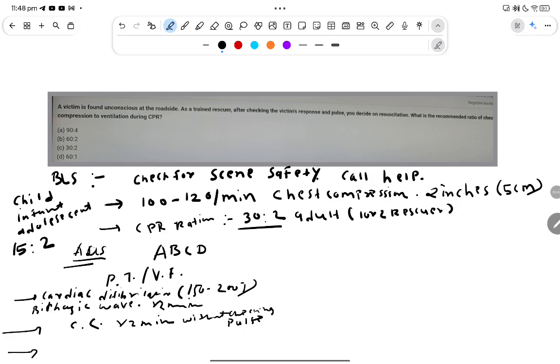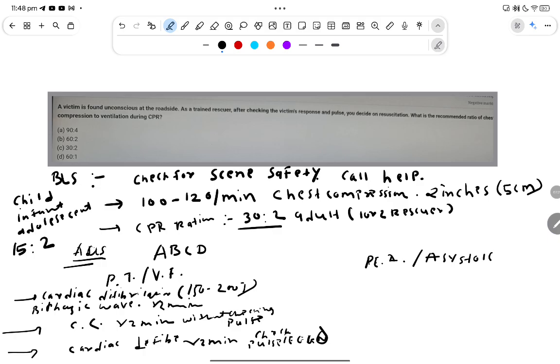Then we do cardiac defibrillation again at 150 to 200 joules biphasic wave, for 2 minutes. Then check for pulse and ECG to be normal or palpable. If it is pulseless electrical activity or asystole, never give a shock. We do chest compressions normally, and adrenaline can be given.